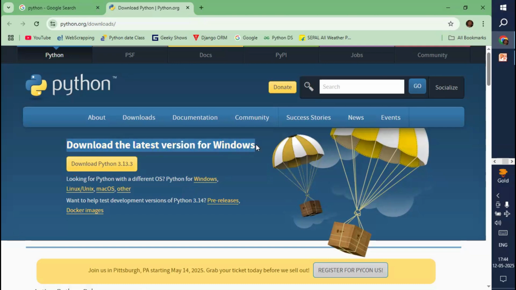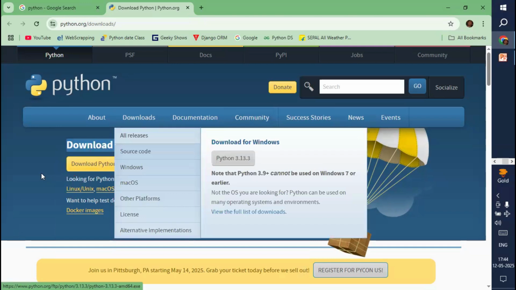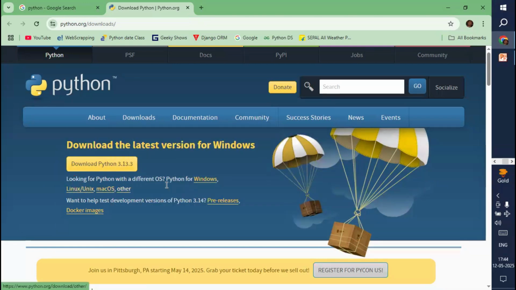In case you have any other operating system, for example, Mac or Linux, you can see there are some buttons at the bottom. See here, Linux or Unix or Mac. If you have any other operating systems, you can also get this Python software.